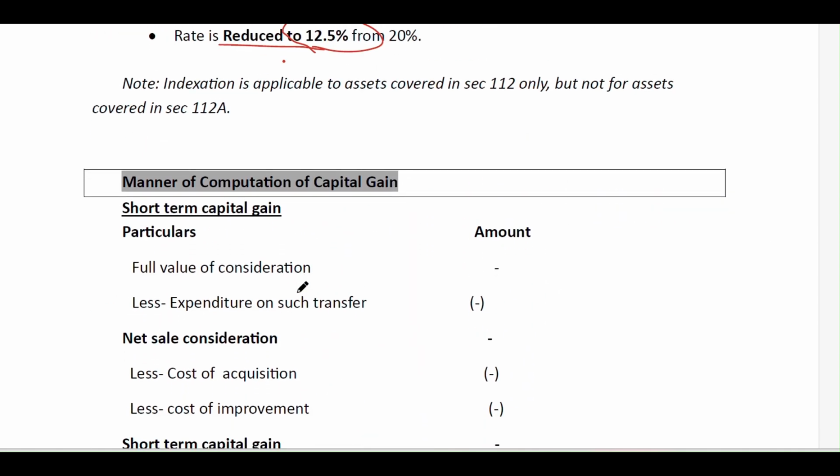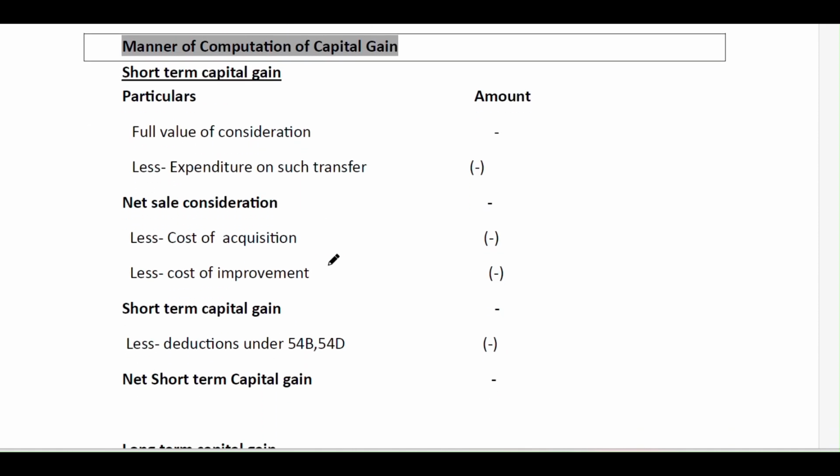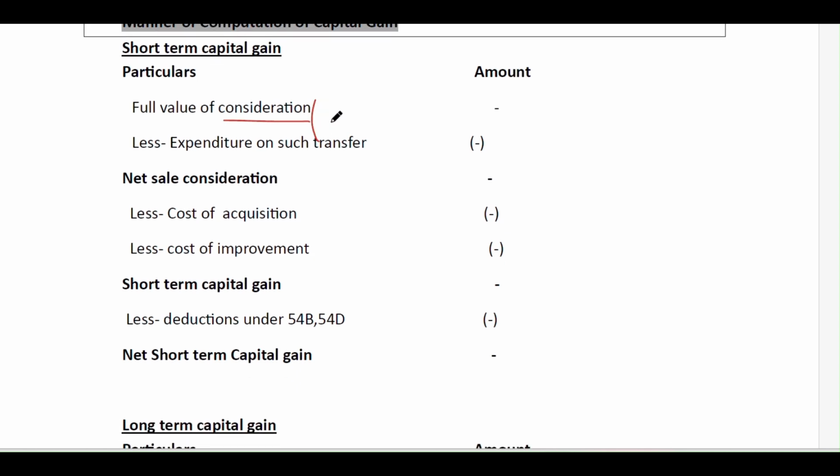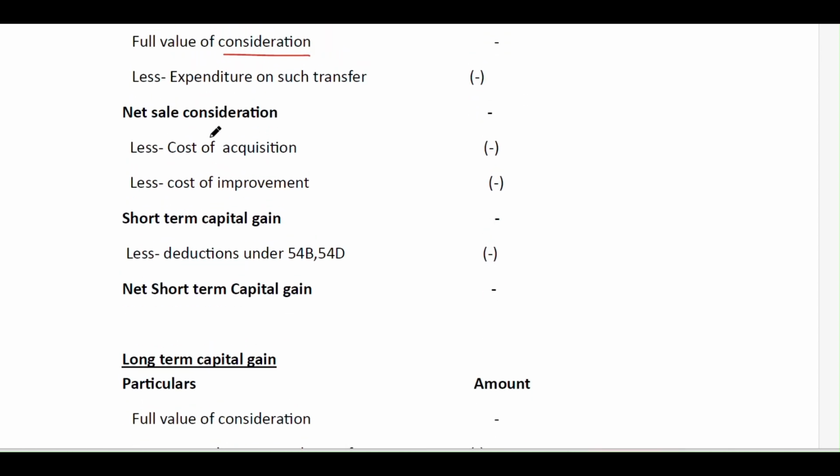So one of the important concepts is how to present the capital gain computation. If it is for the short term, first the full value of the consideration upon the sale, which is covered under section 50C of the Act. Any expenditure on such transfer should be reduced, like brokerage charges, and we get the net consideration.